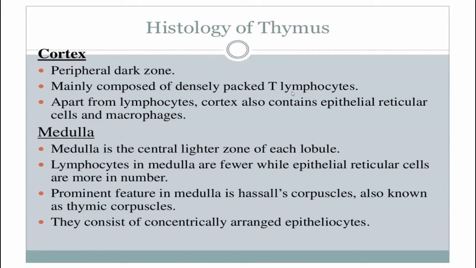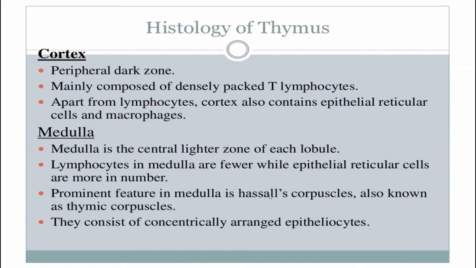T lymphocytes are mostly present in the cortex. The medulla is the central lighter zone of each lobule. Lymphocytes in the medulla are fewer, while the epithelial reticular cells are more in number.